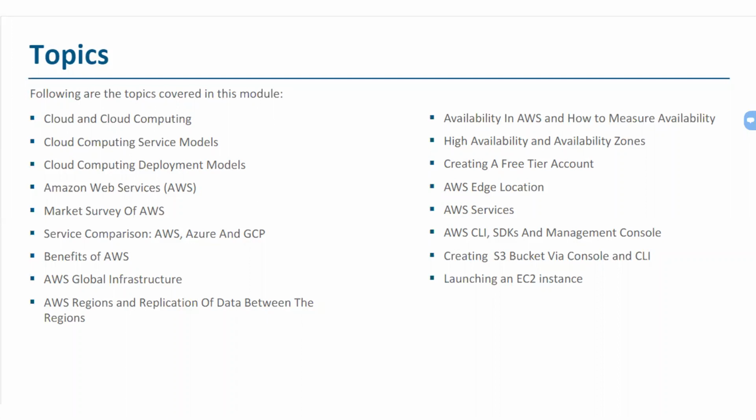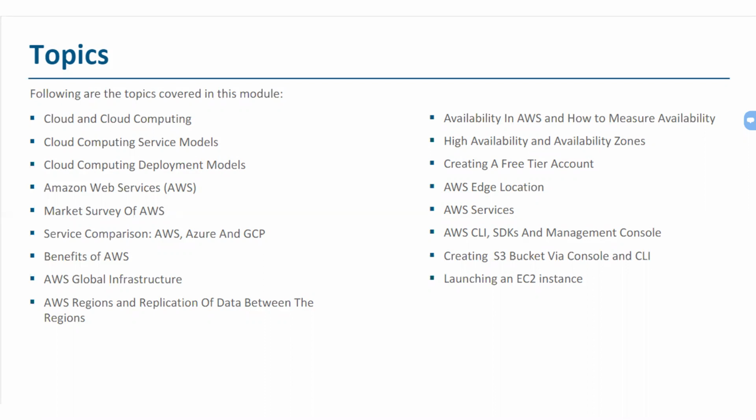Other than that, I'll be explaining about AWS, the benefits of AWS over other players in the market, the advantages of AWS in providing high availability, scalability, and elasticity, and how AWS provides minimum tenancy and minimum latency to their customers. I'll also be explaining what we call regions, availability zones and edge locations in AWS.